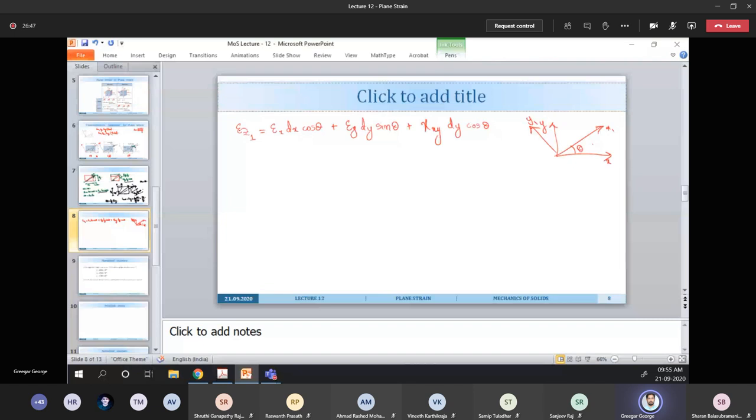So I need to find the strain along x1 direction. Strain along x1 direction is nothing but delta by ds, the change along the x1 direction by the original length. The original length we are taking as ds, the length of the diagonal.